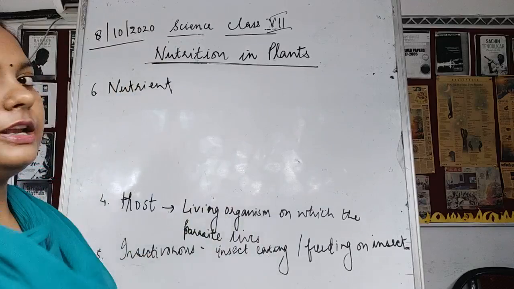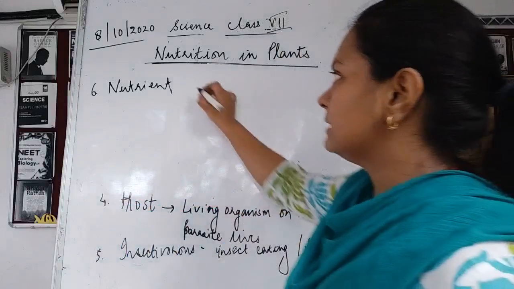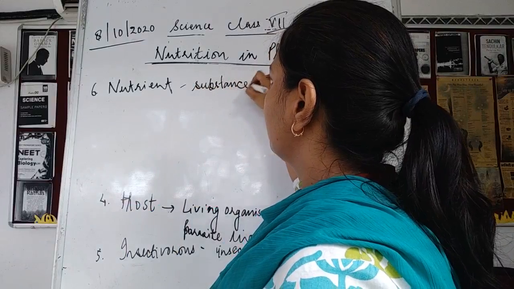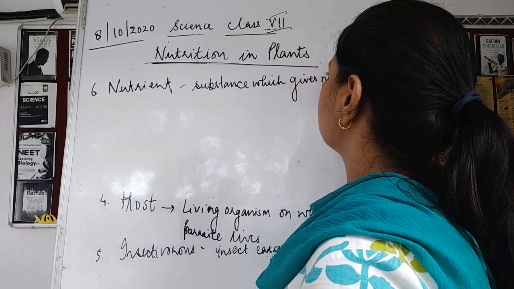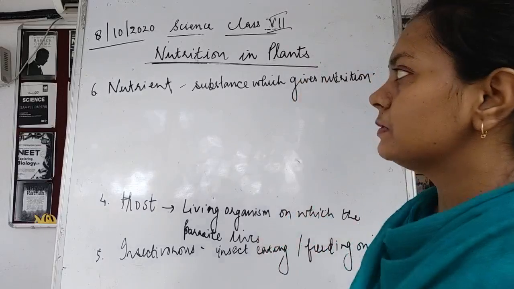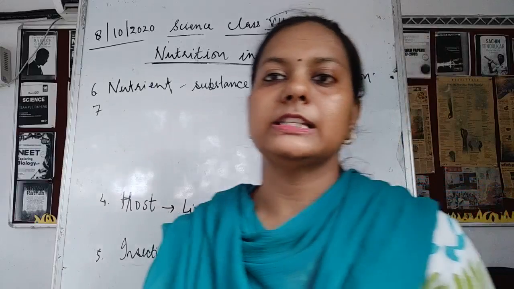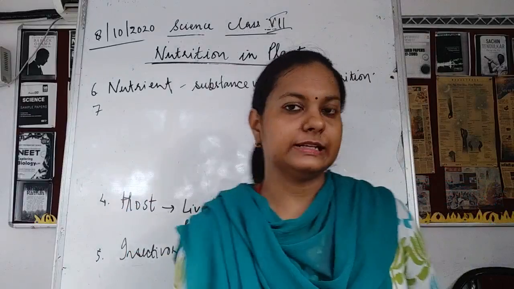What do you mean by nutrient? Nutrient means it is a substance which gives nutrition. Okay, it is a substance which gives nutrition. So this is said to be nutrients. For example, carbohydrates, proteins, fats, vitamins. We can write the list of the nutrients in this.